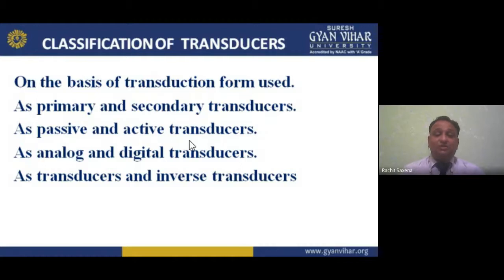Analog and digital transducers: analog is for continuous values, but digital is for the two values, 0 and 1. Binary, 0 for low and 1 for high. So analog and digital transducers, as per the transducer classification, are available here. These are the classifications of transducers.